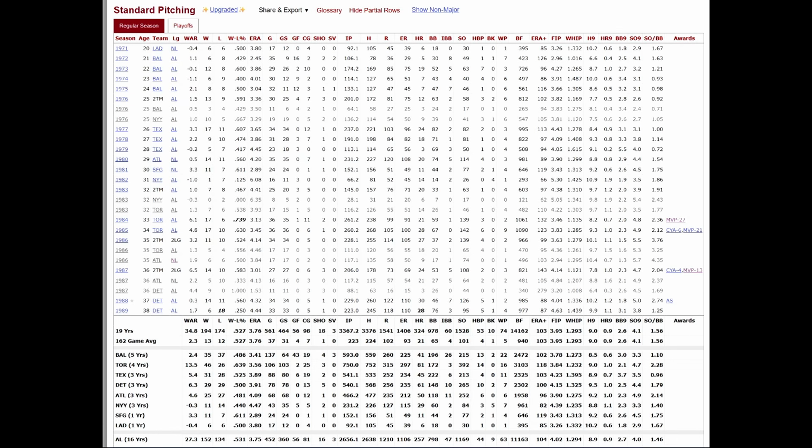What in the world? I still don't know who that is. I saw so many teams. I was distracted by the sheer amount of teams that I didn't even really look at the years. And I saw a lot of negative WAR years as well, which surprised me for a player that's in the top 200 WAR as a pitcher since integration.